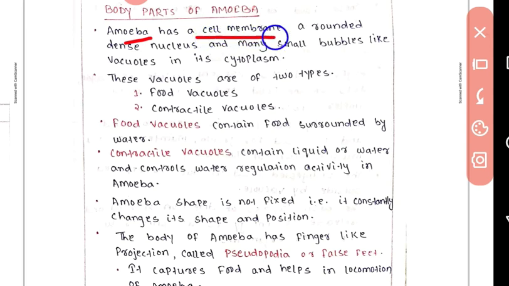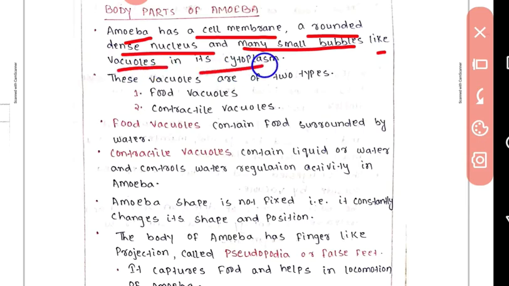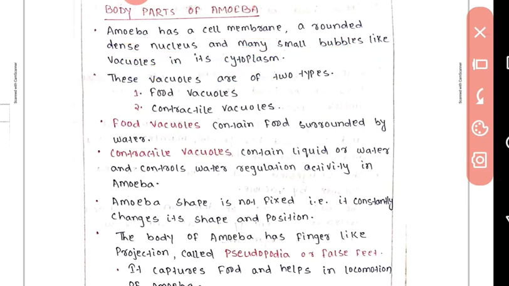Amoeba has a cell membrane, a rounded dense nucleus and many small bubbles like vacuoles in its cytoplasm. So amoeba का एक सेल मेम्ब्रेन होता है, a rounded dense nucleus होता है and many small bubble like structures in its cytoplasm. These vacuoles are of two types. One is food vacuoles and the other one is contractile vacuoles.